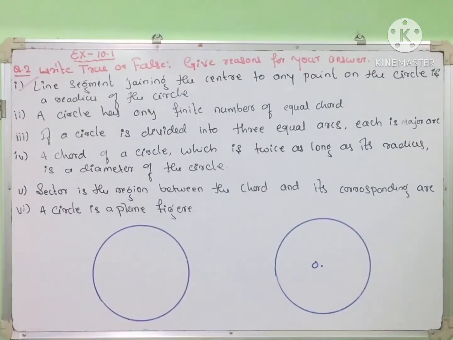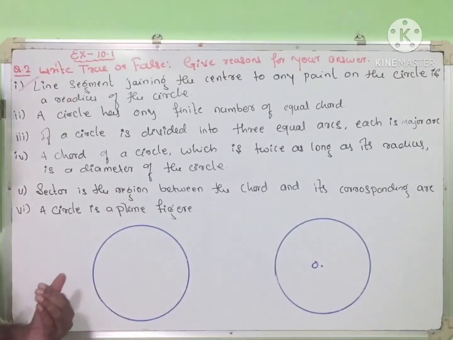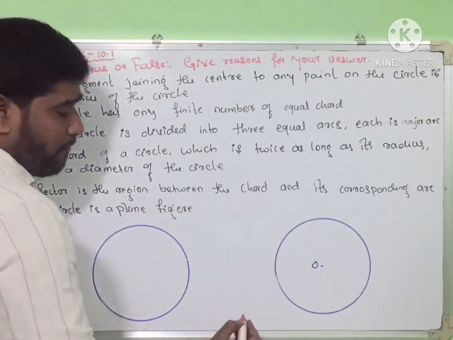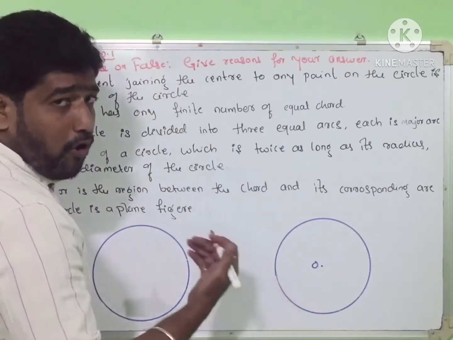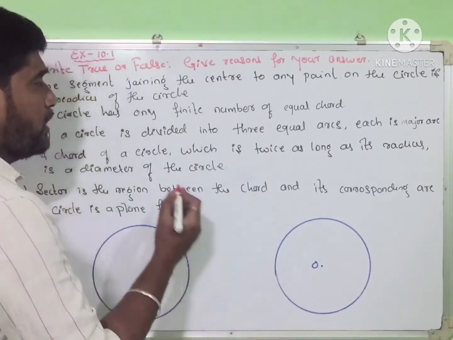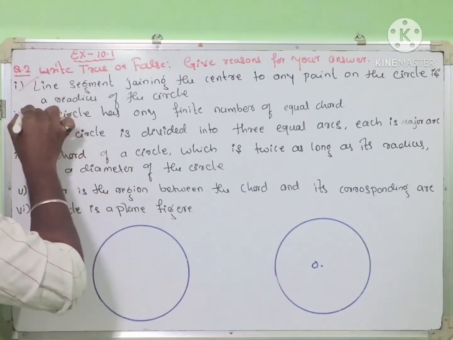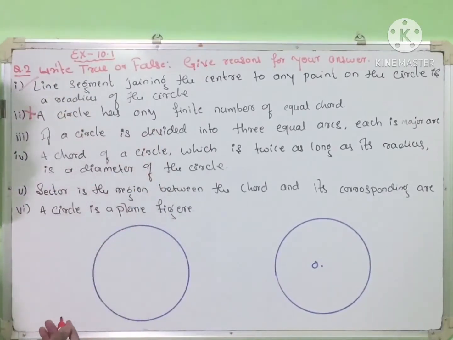Next, second one: a circle has only a finite number of equal chords. On a circle, infinite points are there, right? Infinite points mean we can draw an infinite number of chords, right? So it is false. We can draw an infinite number of chords in a circle.